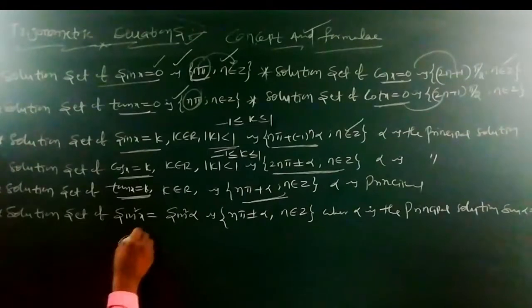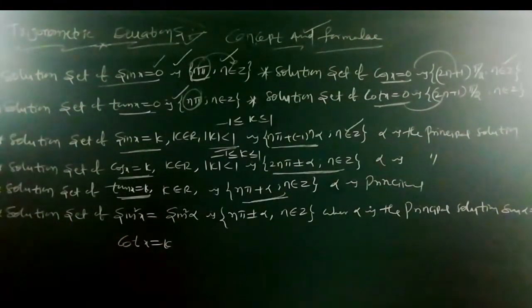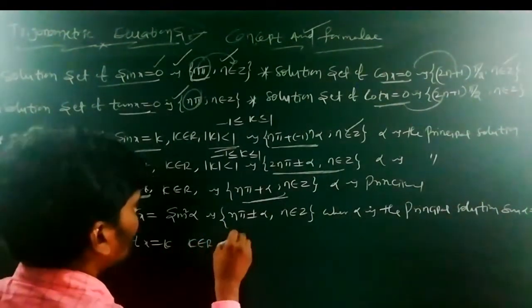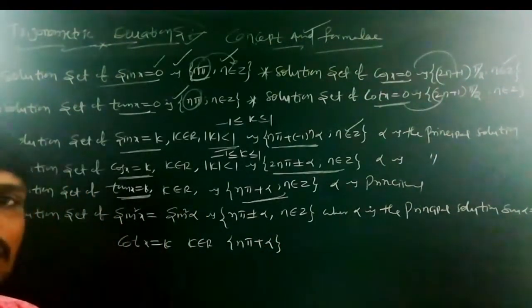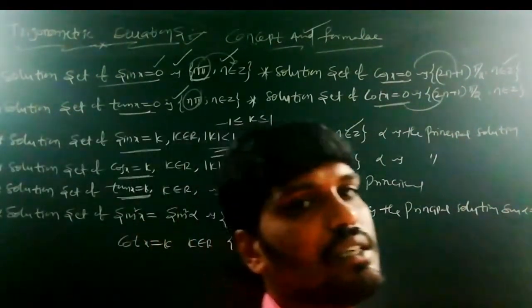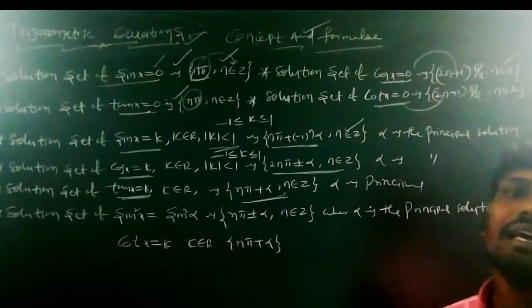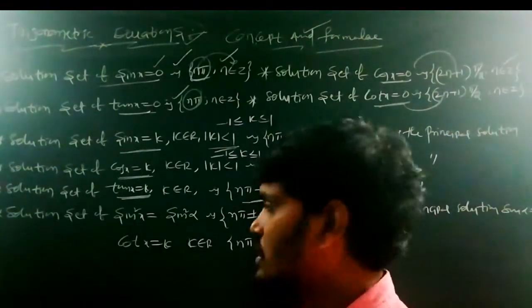Well, what is the general solution of cot x is equal to k? The general solution is also n pi plus alpha. Here n belongs to Z. Alpha is the principal solution.